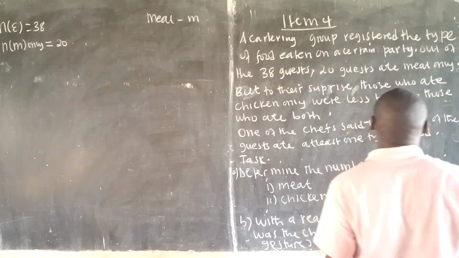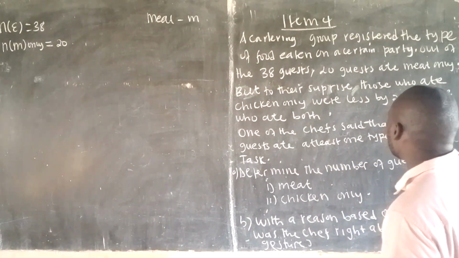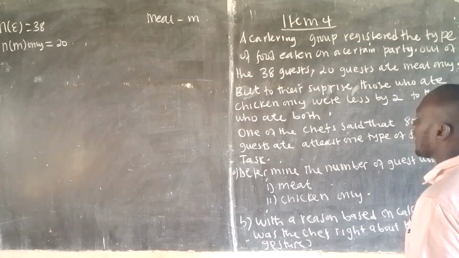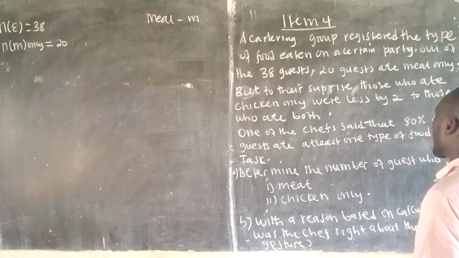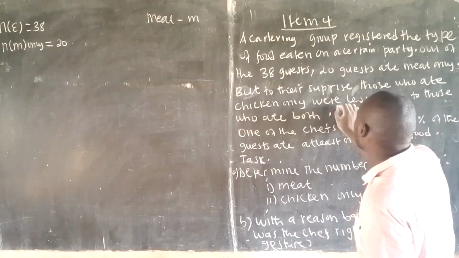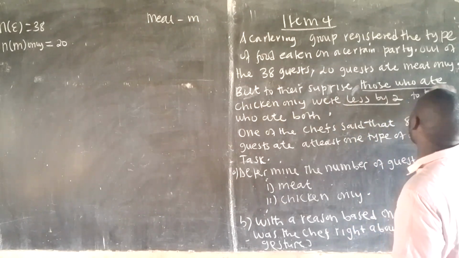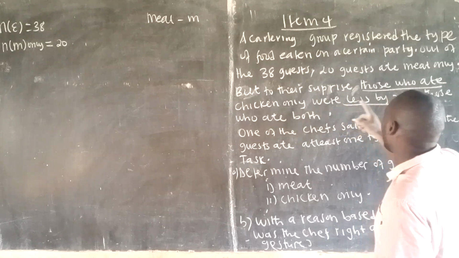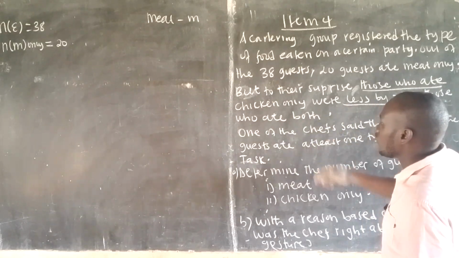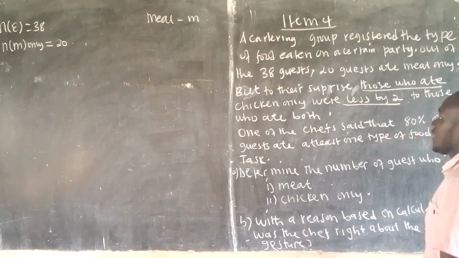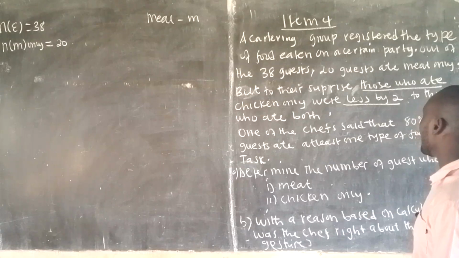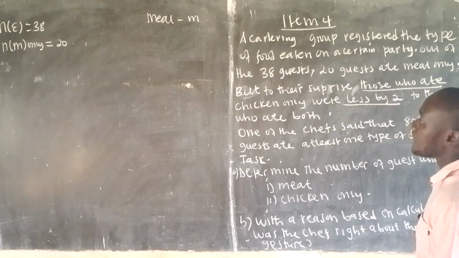Okay, 8 meat only. But to their surprise, those who ate chicken only were less by 2 to those who ate both. And that's the logic part. That is our logic part.